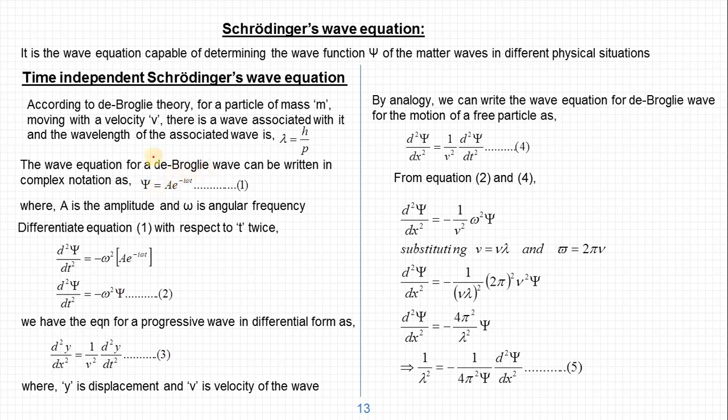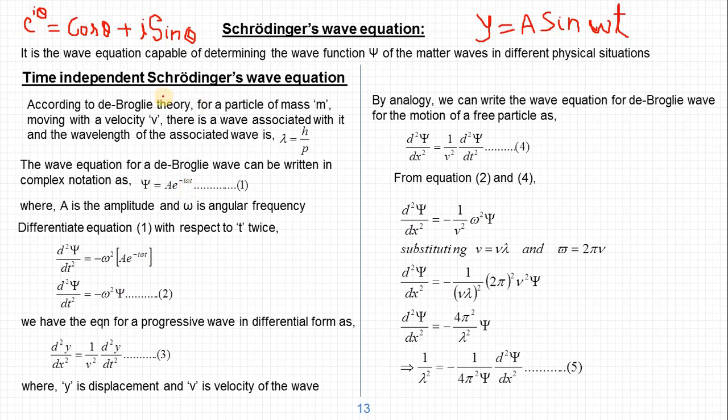So instead of using the normal progressive wave y equals a sin omega t, we use A e power minus i omega t, because e power i omega t is also a wave function. As we know, e power i theta is equal to cos theta plus i sin theta, and here we are using psi as A e power minus i omega t.